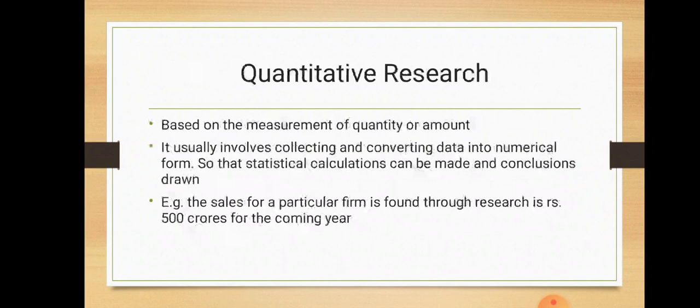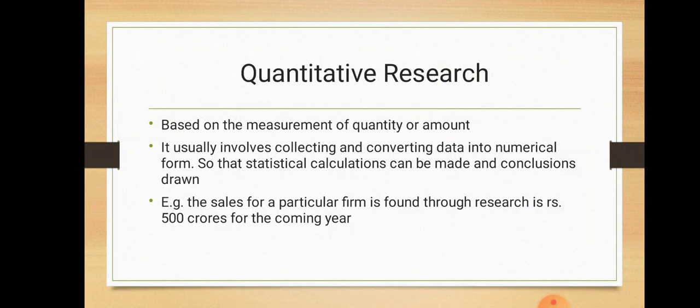So here a problem will be transformed in the form of quantities, that is in the form of numerical data, and that data will be analyzed to arrive at a conclusion. It is used to quantify attitudes, opinions, behaviors, and other defined variables. So it involves data collection, various forms of surveys, online surveys, paper surveys. These are all a part of quantitative research.